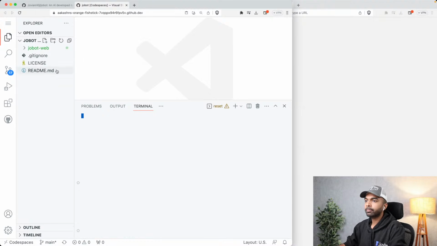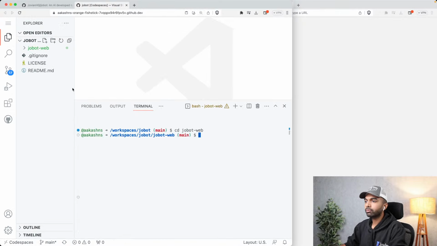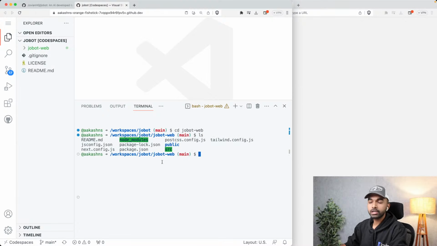Okay, all right. So now looks like the project has been created, and now we can enter the folder, cd Jobot web. As I enter the folder Jobot web, you will be able to see that there are a bunch of files and folders present here. Now we can run a development server. So before we even look at the code, we're going to see what this default template looks like.